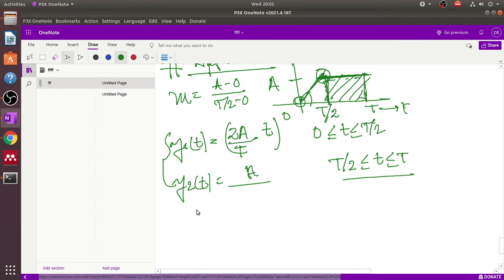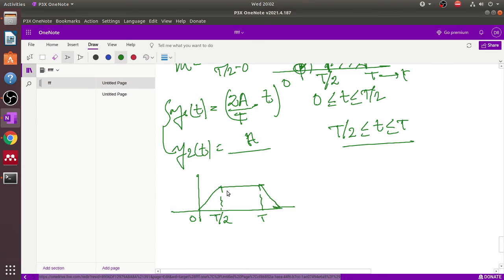Another signal we also discuss here. Now for this signal, consider this is 0 to T by 2, this is T, and this is 3T by 4, sorry, and this is T. Okay, this is A. So there are three parts: first y1(t), then y2(t), then y3(t).